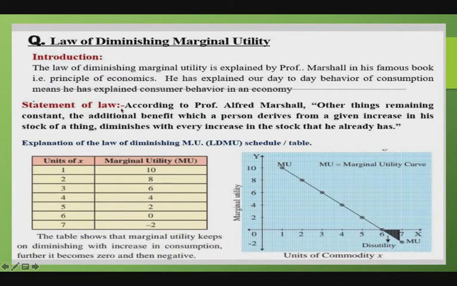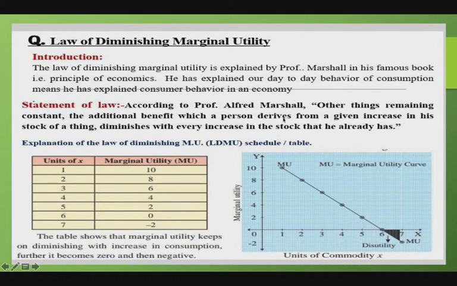According to Professor Marshall, other things remaining constant, the additional benefit which a person derives from a given increase in his stock of a thing diminishes with every increase in the stock that he already has. Dr. Alfred Marshall stated this statement.